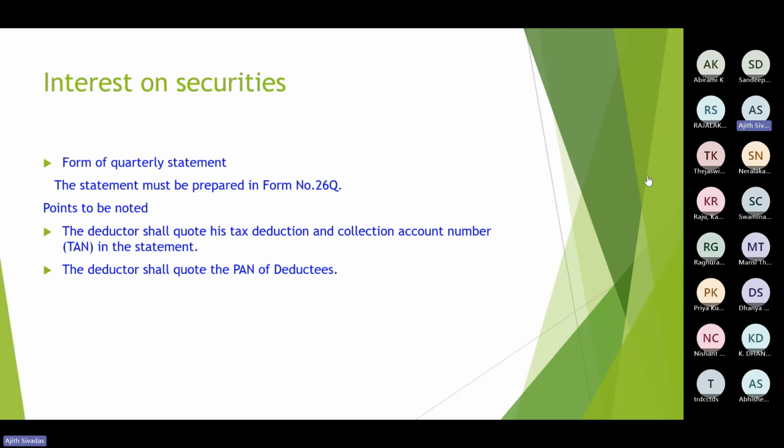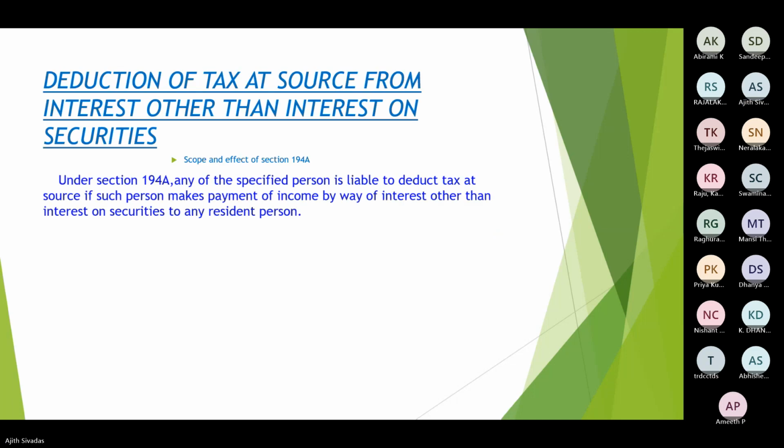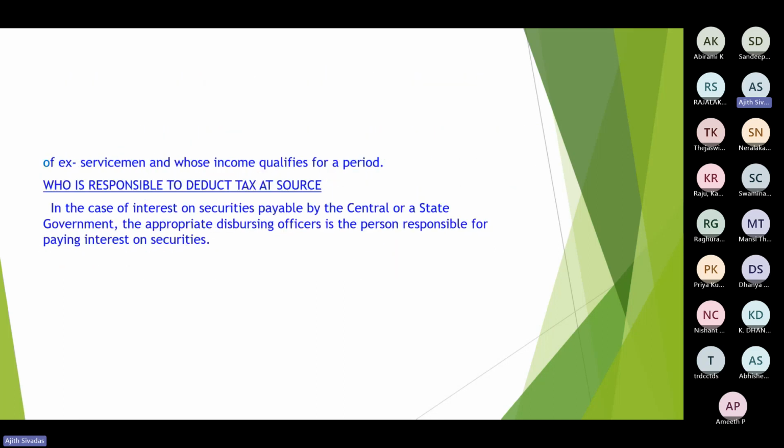And after making the payment, they would be required to submit the TDS return also. So at the time of submitting the TDS return, the form applicable for this section would be Form 26Q. In order for the deductee to get the credit, they have to give the PAN. If PAN or Aadhaar is not given, then 206AA would be applicable, and a higher rate of TDS would be deducted from those deductees. So this is about the basic section, the first section, section 193.